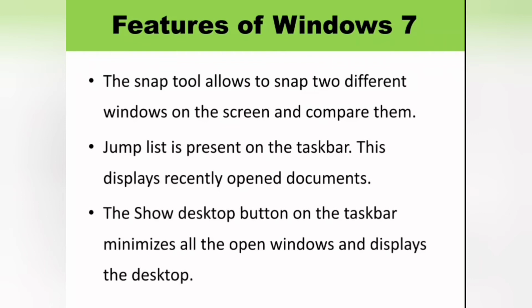That is, the Show Desktop button is at the bottom right corner of the desktop. It is used to minimize all the open windows and display the desktop.